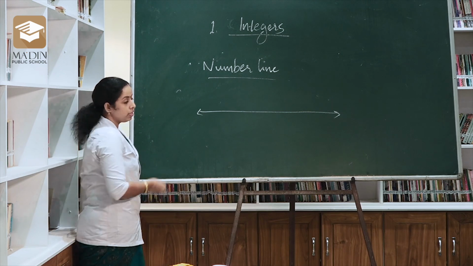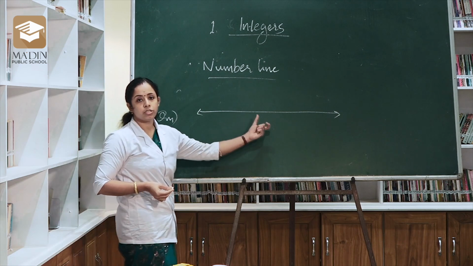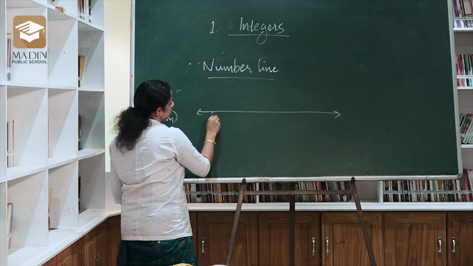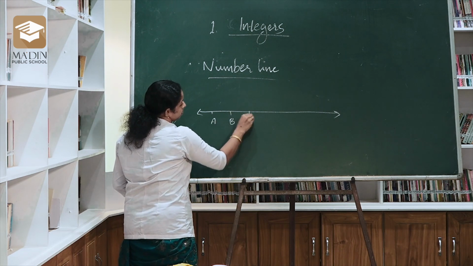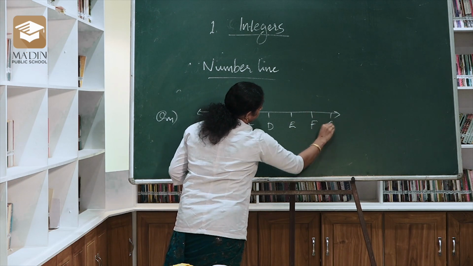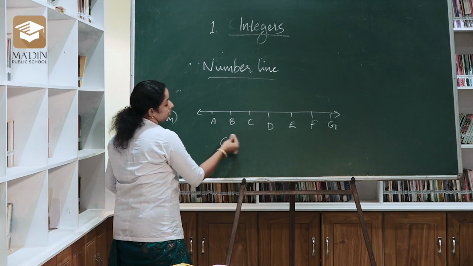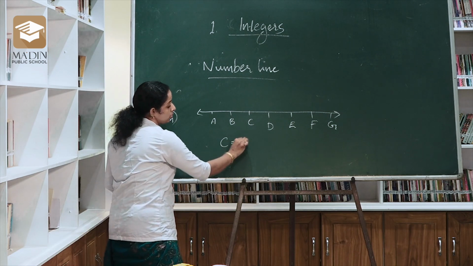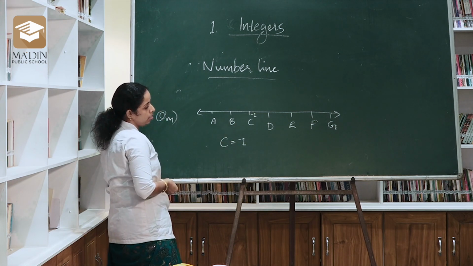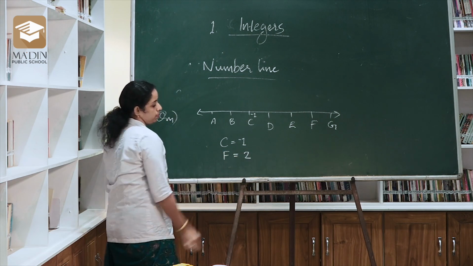Question. This is a number line and all the integers of this number line are represented by alphabets. That is A, B, C, D, E, F, G. And C represents -1. So C is -1. And F is 2.